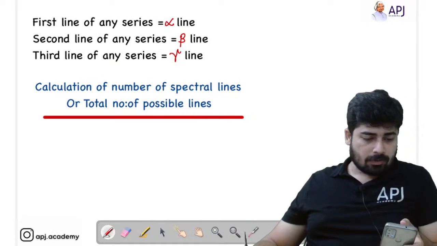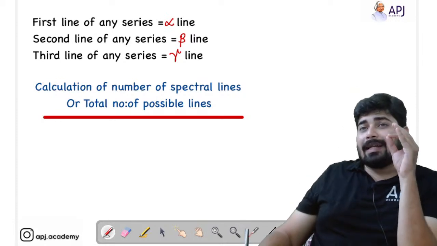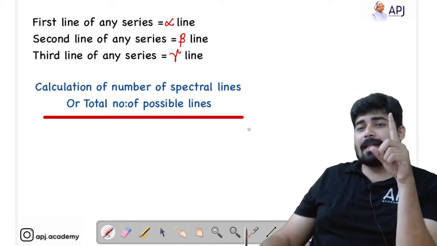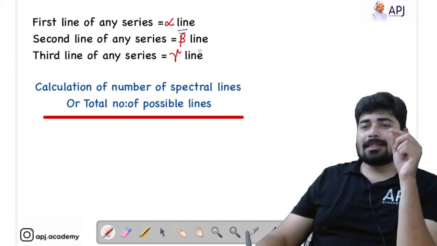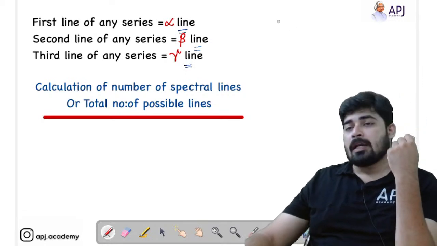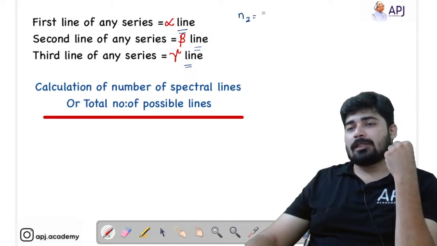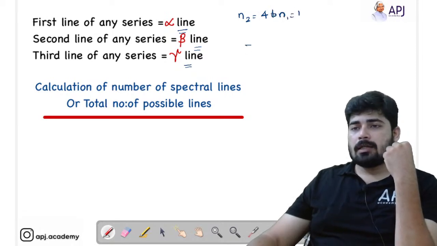Now we'll move on to the next one. For any series, the first line is called the alpha line, the second line is called the beta line, and the third line is called the gamma line. Say, if the electron jumps from 4 to 1, see, 1, 2, 3, 4.